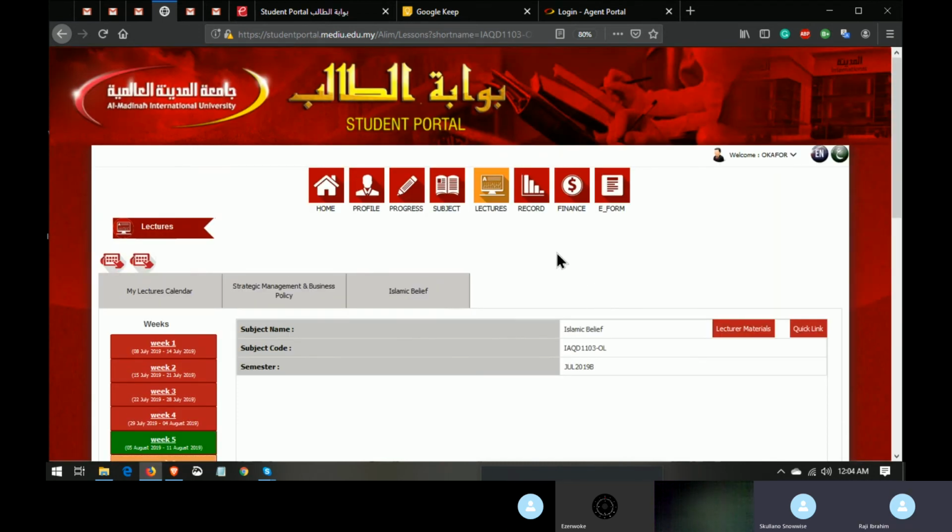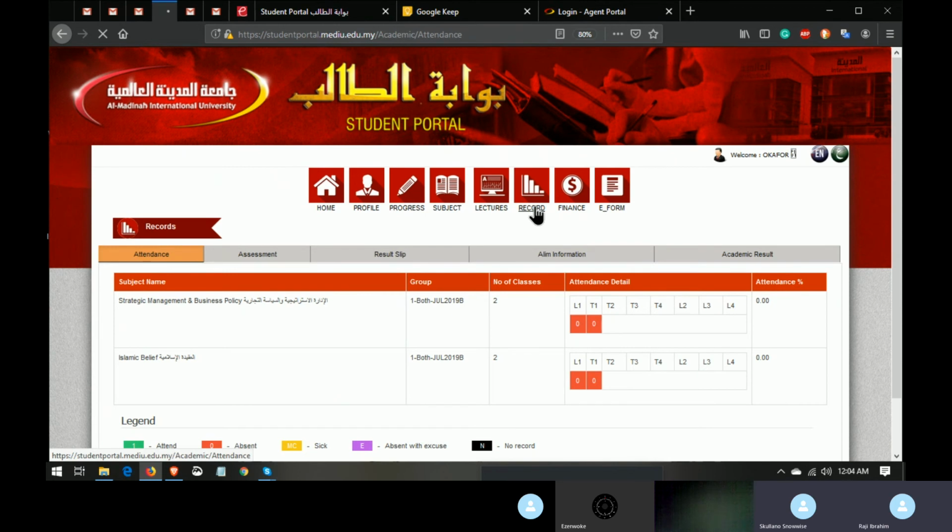Then the next one is under the records. This record is very, very important. The first page will show you the attendance. This is where all the attendance that the lecturers are marking goes. This person probably has these two absent because he wrote his name with the reference number, so the system sees him as absent. Later we have to go and meet the lecturer and they will fix it.